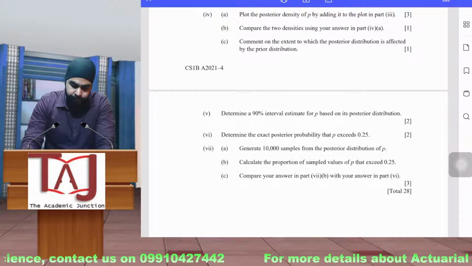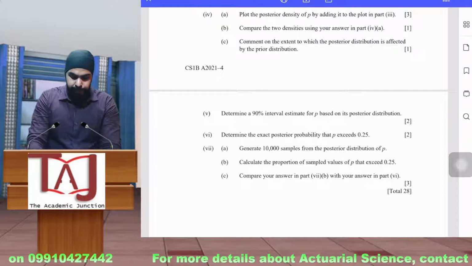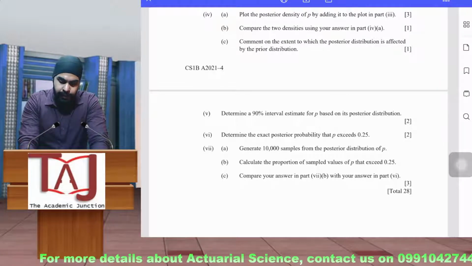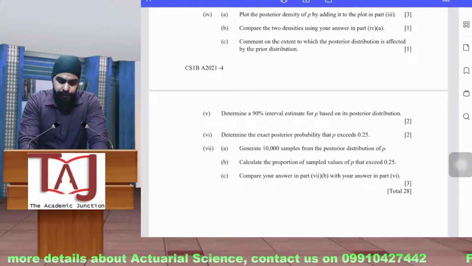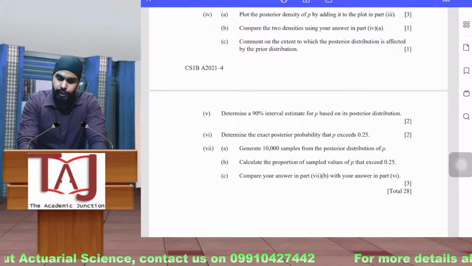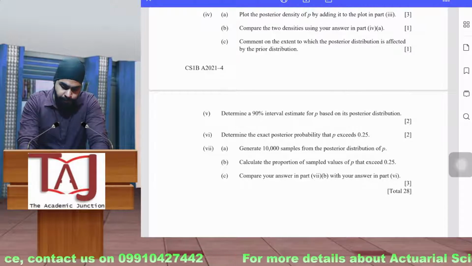So determine the exact posterior probability of P that exceeds 0.25. So again you have to use 1 minus 75%, and then you can calculate this. We have done similar questions in our second or third class that we had.